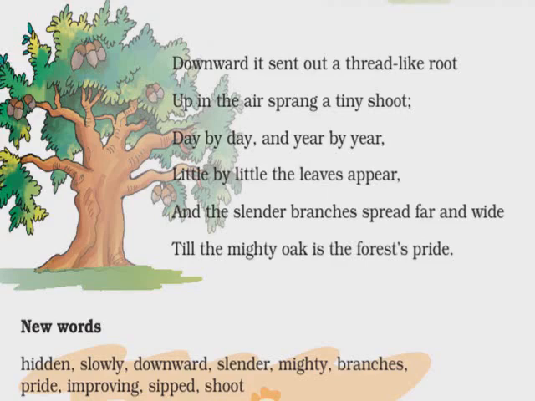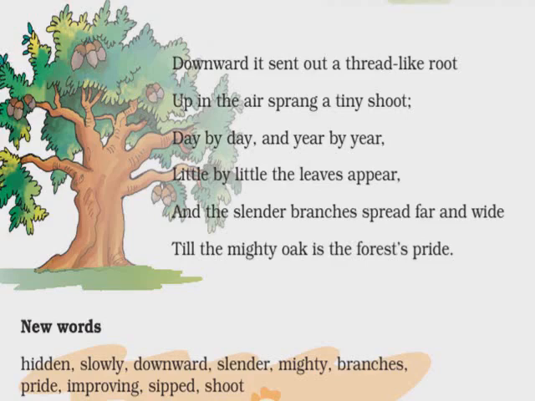Improving means getting better every time. For example, if you do not know how to read something today, and tomorrow you understand the way of reading, then it means you have improved. That is getting better day by day. Sipped.